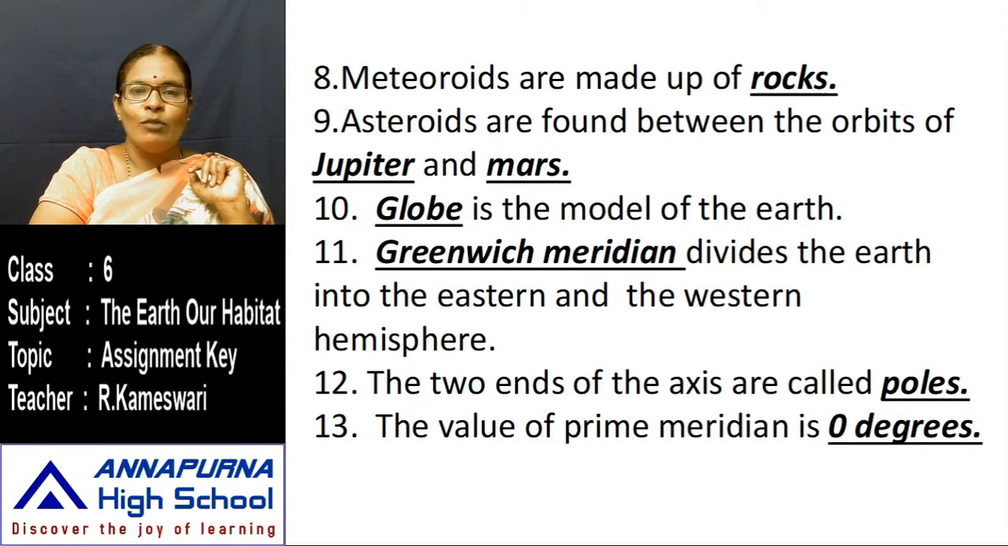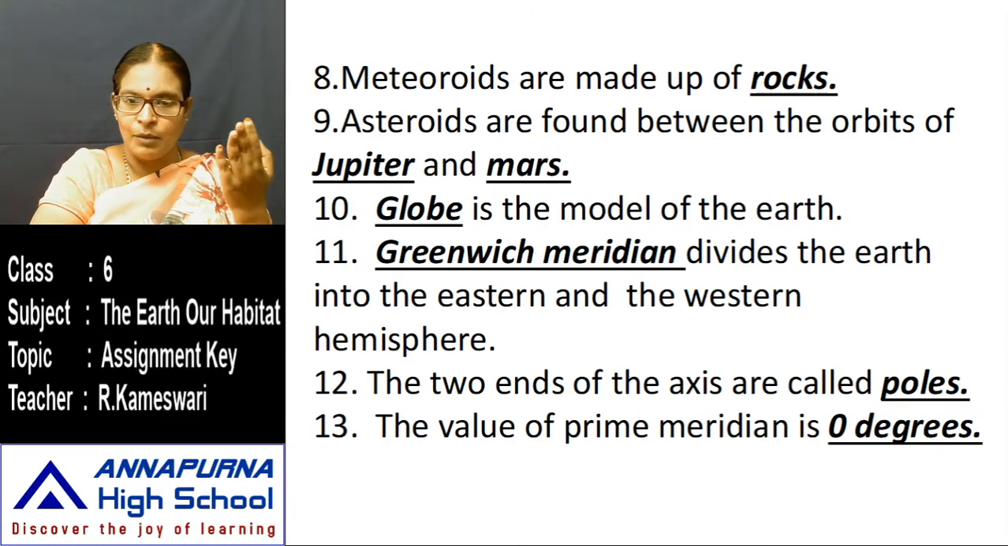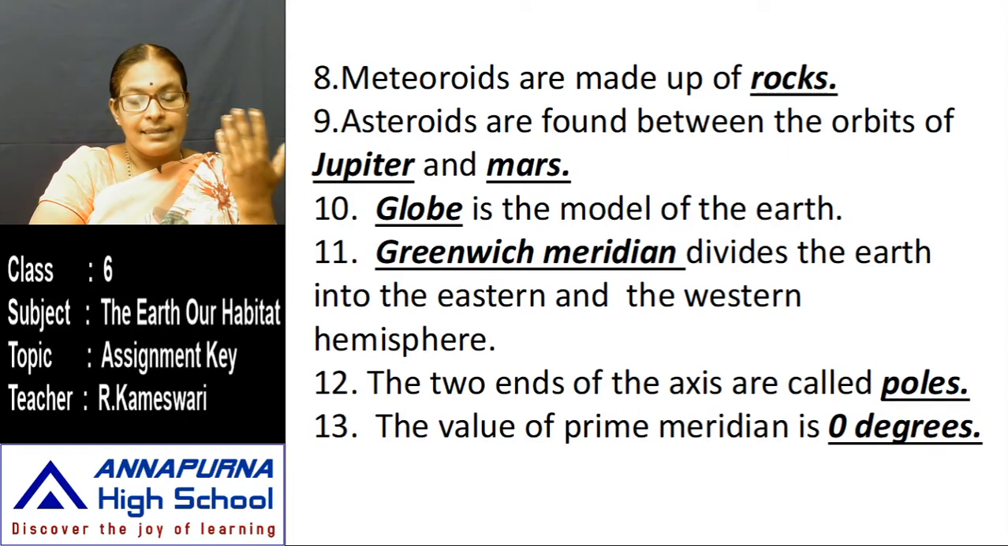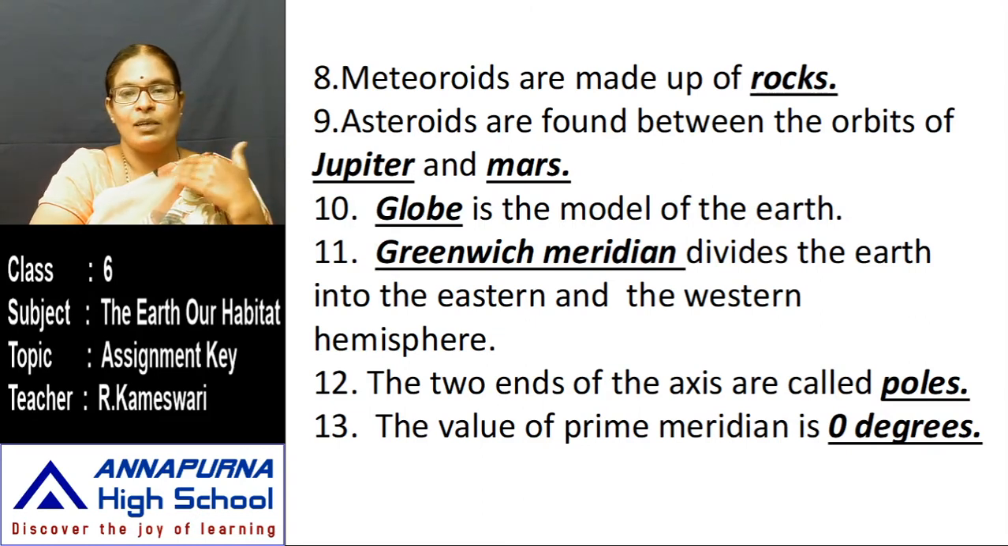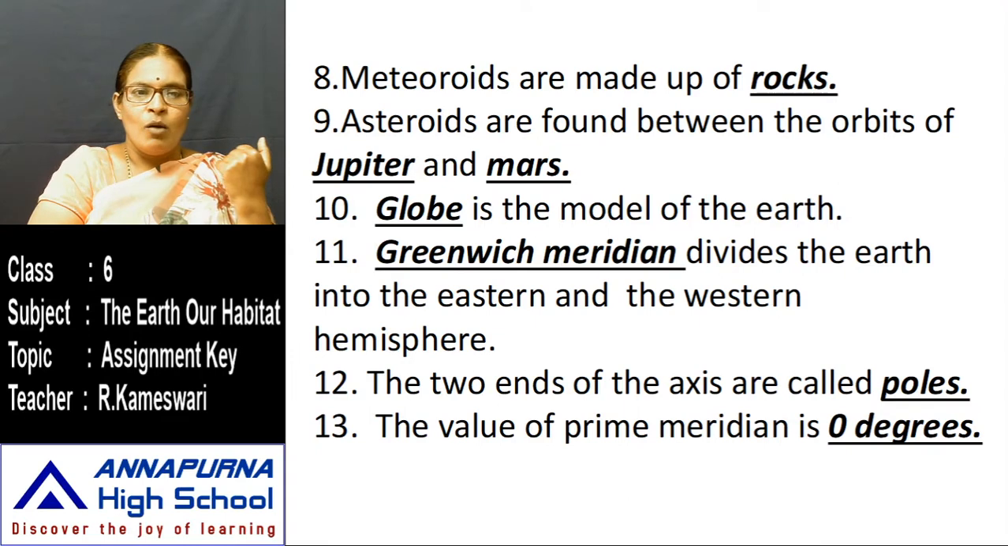The two ends of the axis are called poles. The ending points of the axis are called poles. How many poles are there? Two poles are there, North Pole and South Pole. The northern hemisphere's ending point is called the North Pole, and the southern hemisphere's ending point is called the South Pole.